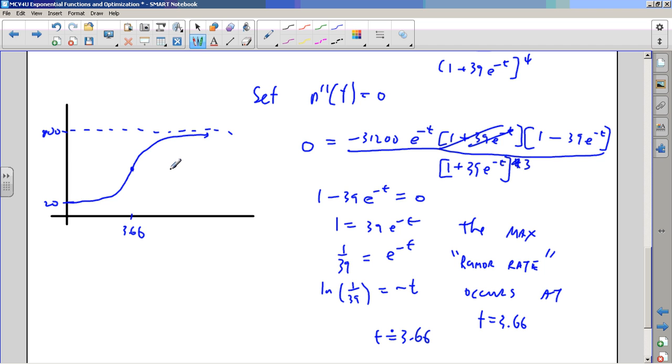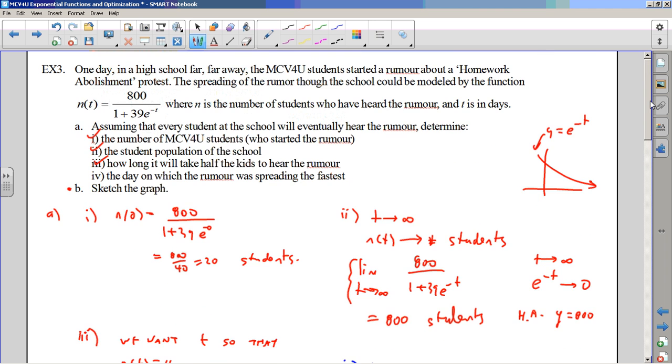Neat. And that's at the halfway spot, which kind of makes sense. Once you get to the halfway point, most of the people have already heard the rumor, so it makes sense that the rate at which it's spreading will decrease because already half the people have heard it. So there we go. And this was part B here, I think, where we had to sketch the graph.